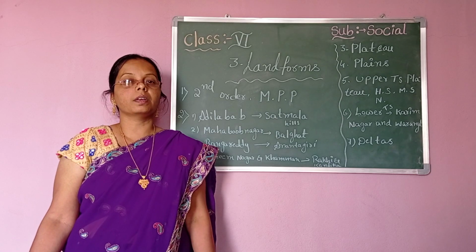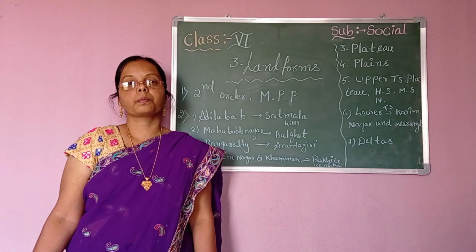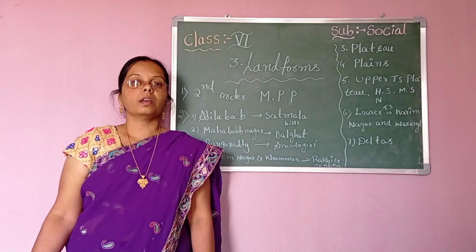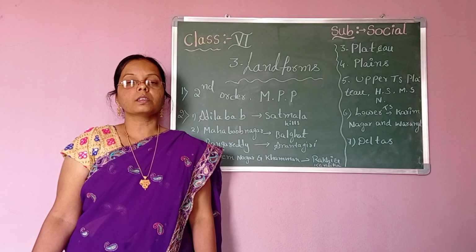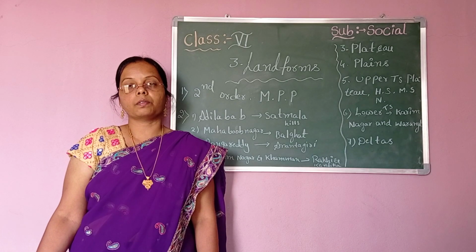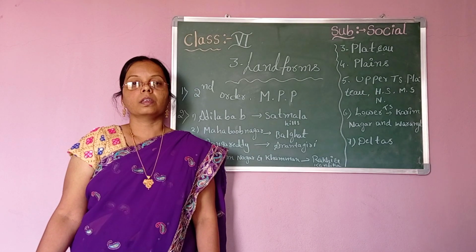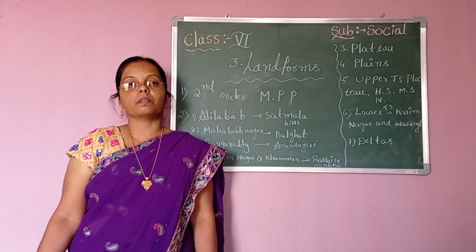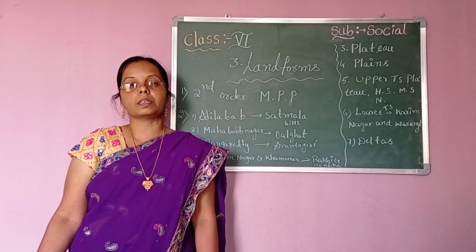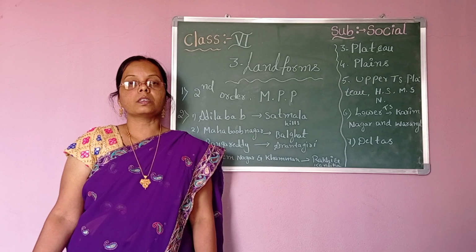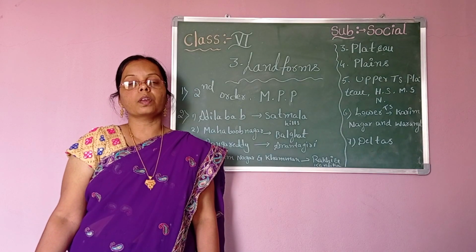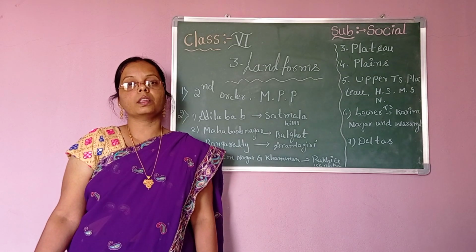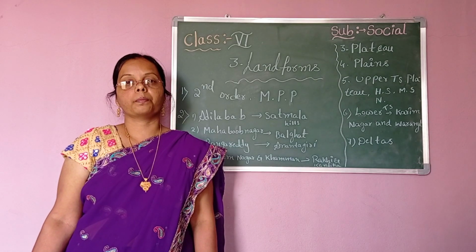Now coming to the point about deltas. Children, do you know what a delta is? Deltas are formed by the help of rivers. In the state of Telangana we have two important rivers, the Godavari and the Krishna. These rivers flow from west to east and join the Bay of Bengal.